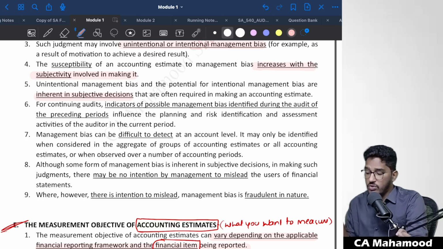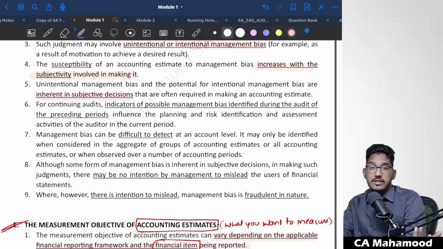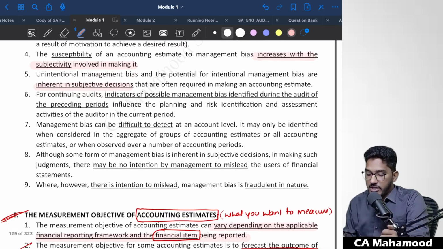So unintentional bias or intentional bias are inherent. That is built into the system. Why? Because when we are making assumptions, we are making judgments, and with judgments we can always show some bias. That risk will always be there, but management should try to overcome it by making proper and genuine assumptions. For continuing audits, indicators of possible management bias identified during the audit of preceding years influence the planning and the risk identification and assessment of the current year.